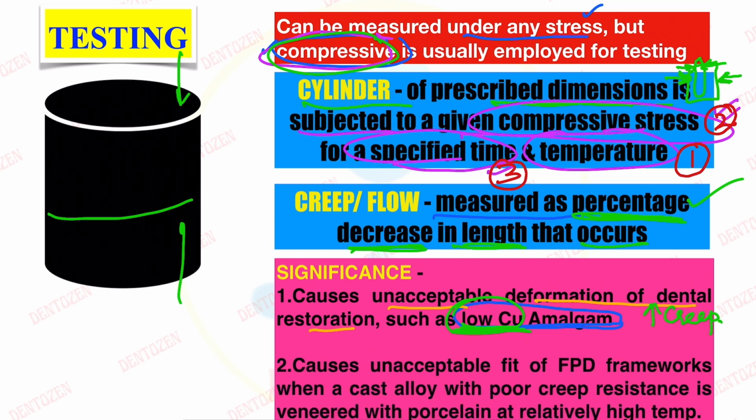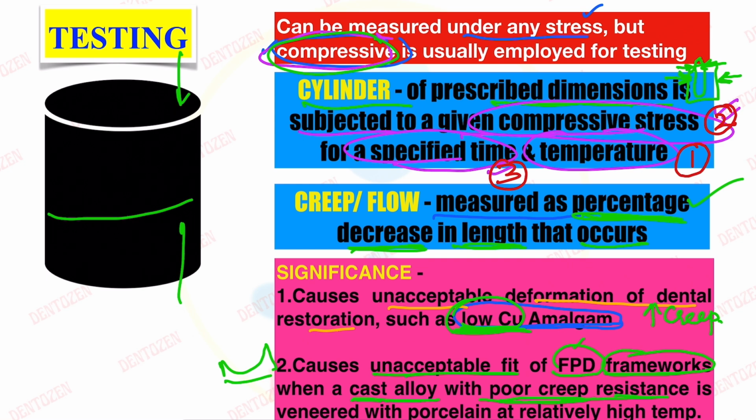The second point is that it can also cause unacceptable fit of the fixed partial denture frameworks. Suppose we want to give a fixed denture in the patient's mouth, and we prepare a framework for that in the lab where we are using a cast metal alloy, and that cast alloy will have poor creep resistance, that is, it is prone to creep whenever we are using high temperature.